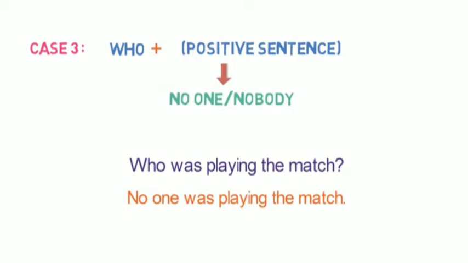Let's look into case 3. Sentences where the structure is who plus positive sentence, it gets converted to no one or nobody. Let's look into an example of it. Who was playing the match? No one was playing the match. Now, let's look into case 4.